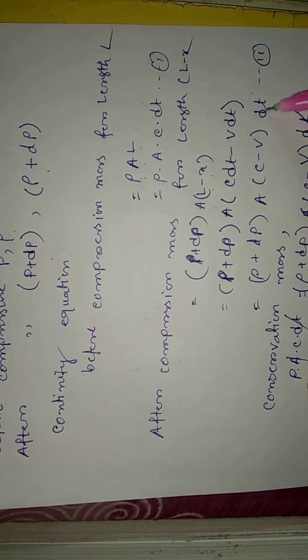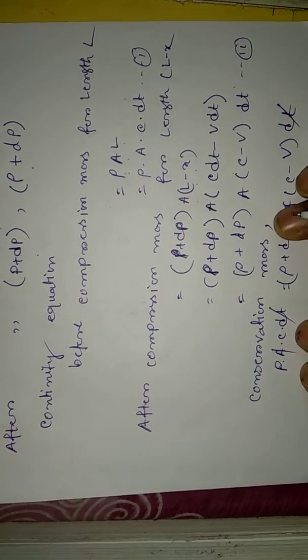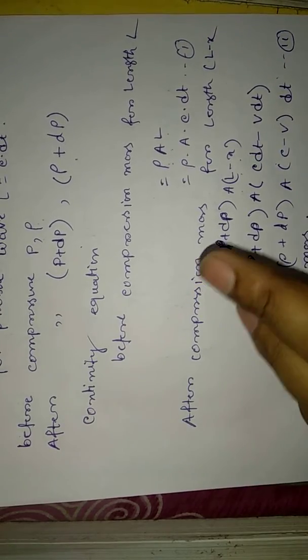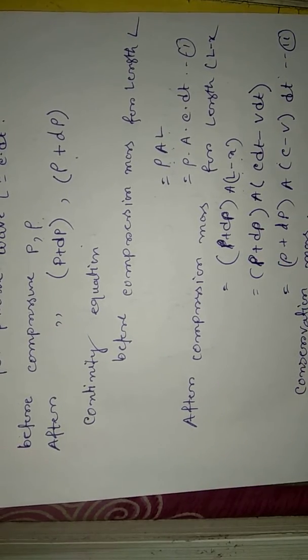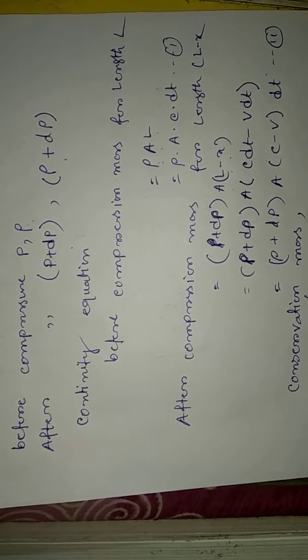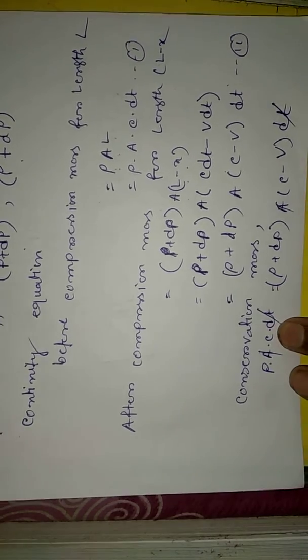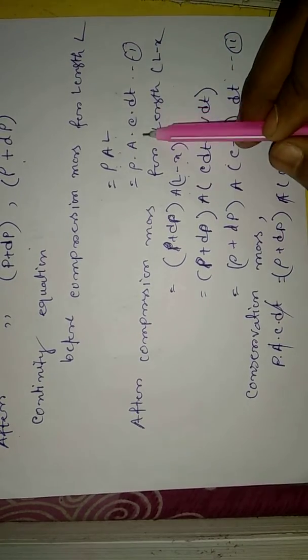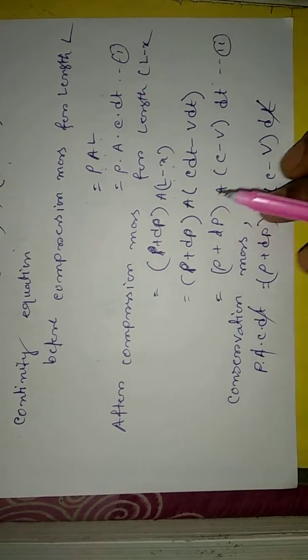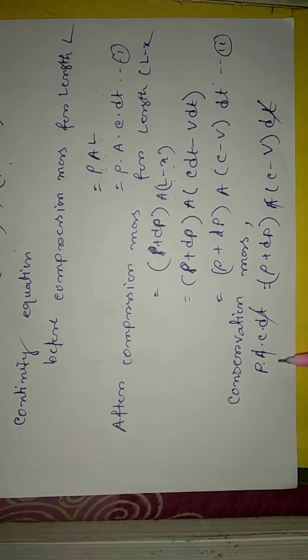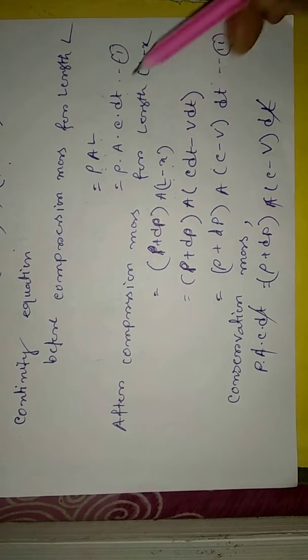From that concept, now you just common here dt term. So (C minus V) into dt. From the conservation of mass in the previous class, you know that before compression the mass is equal to after compression the mass. So total mass before compression is equal to after compression. So that will be rho into A into C into dt is equal to (rho plus d rho) into A into (C minus V) into dt, right? So this one is equal to this equation.